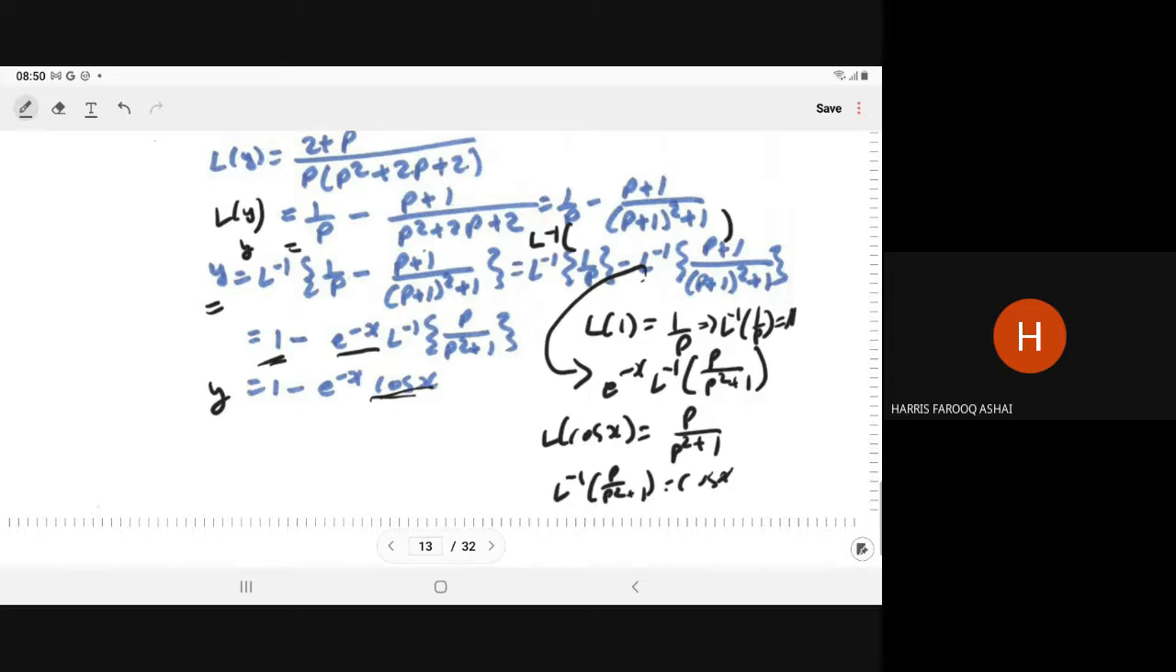So here the main benefit is that if we have a complex problem, then you can easily convert the given differential equation into an algebraic equation, and algebraic equations are easy to solve. So from that solution, after taking the inverse Laplace transform, you can find the solution of the given differential equation.